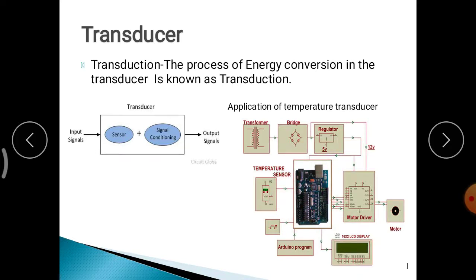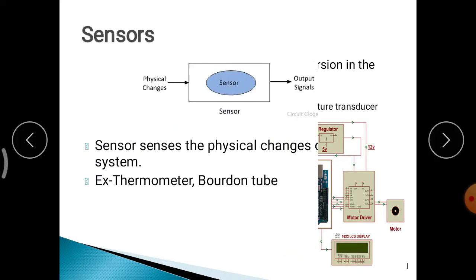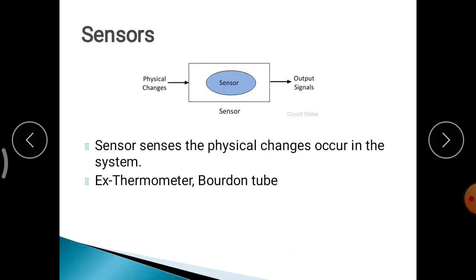So this is a simple example of the transducer, how it works and why it is necessary. It consists of the sensor plus signal conditioning circuits. What is the sensor? It just senses the physical changes that occur in the system, whether it is a temperature change or a pressure change. Infrared sensors, thermometers, and Bourdon tubes are all sensors.